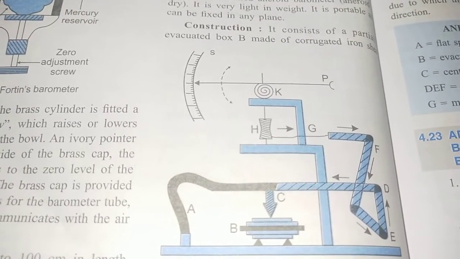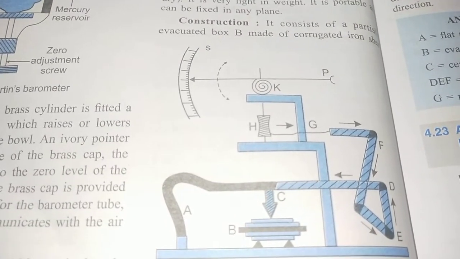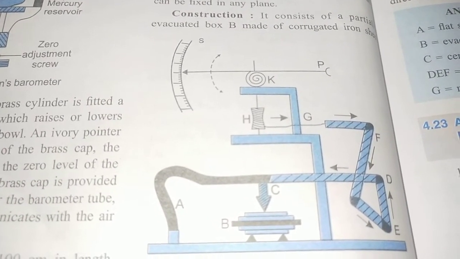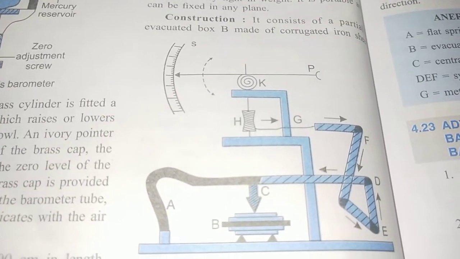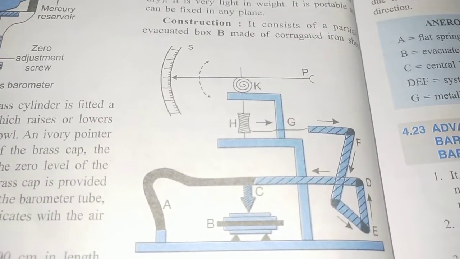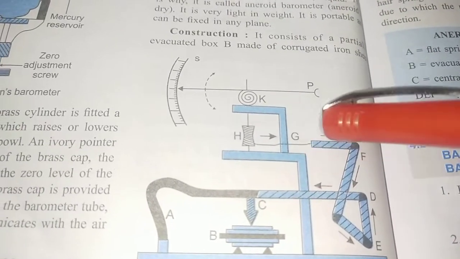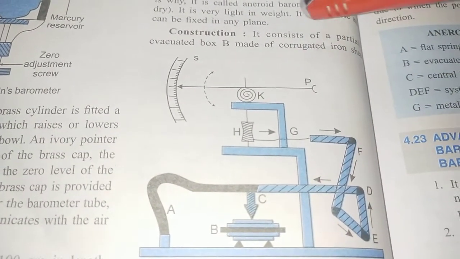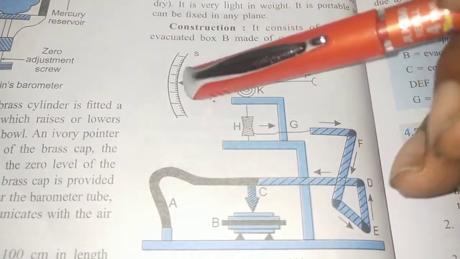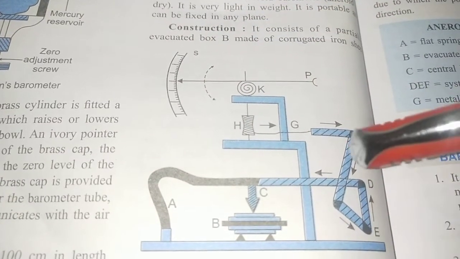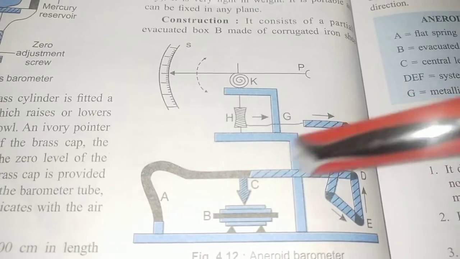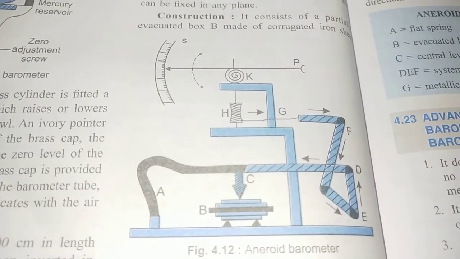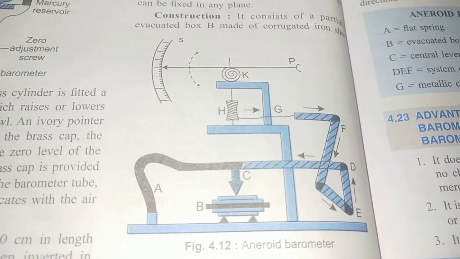Next what we have to study is the aneroid barometer. This is the most widely used barometer. Now in this we can see that many levers and springs are connected, isn't it? And this is the scale which tells us the reading, and we have a pointer, a lever, a scale, a stand, and a diaphragm. So these are the different parts present in it.